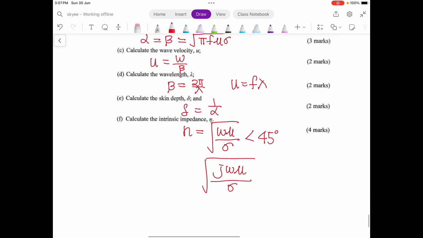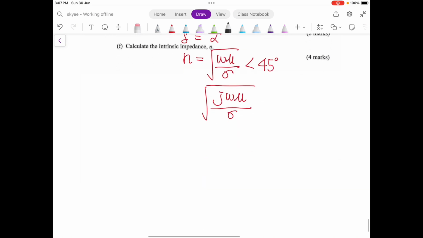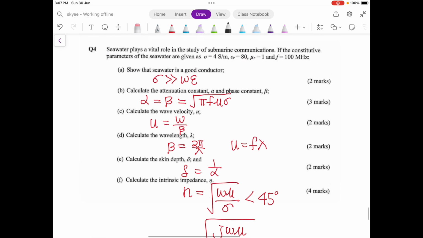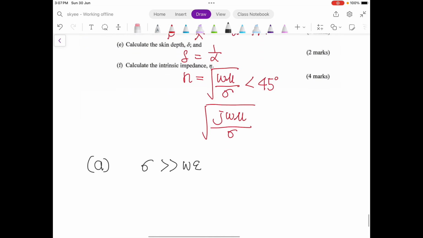Alright, so let's calculate it. For part A, you have to prove it. For sigma, the conductivity is equal to 4, and omega is 2 pi f, where f is 100 mega, and epsilon naught.